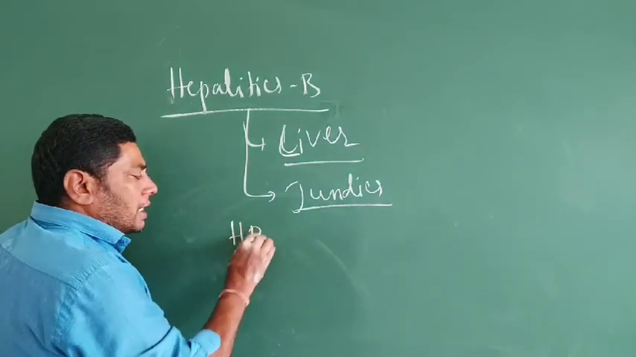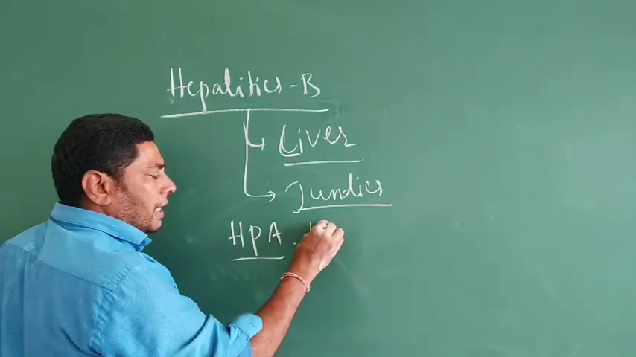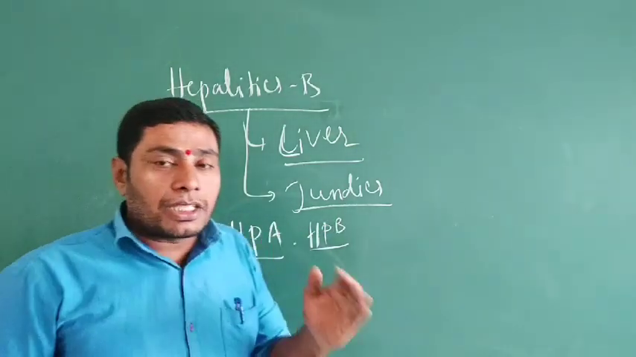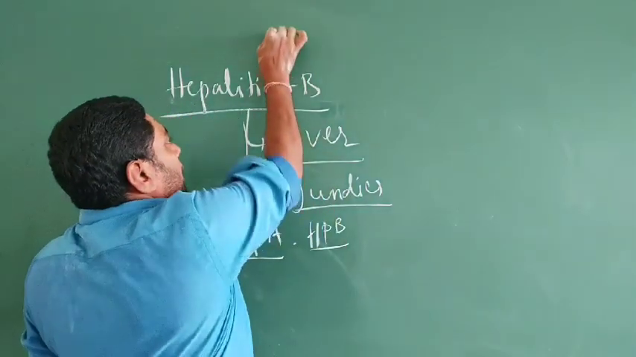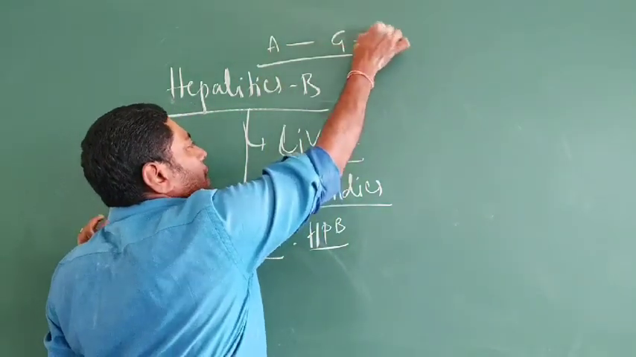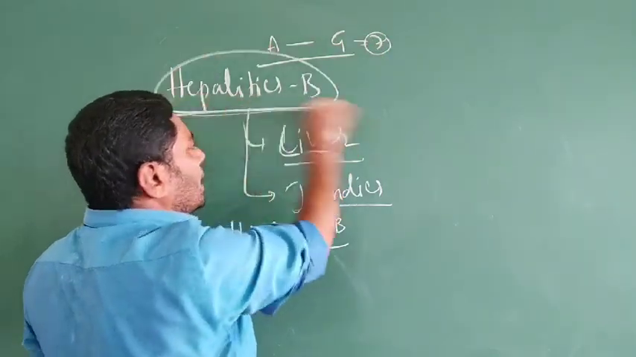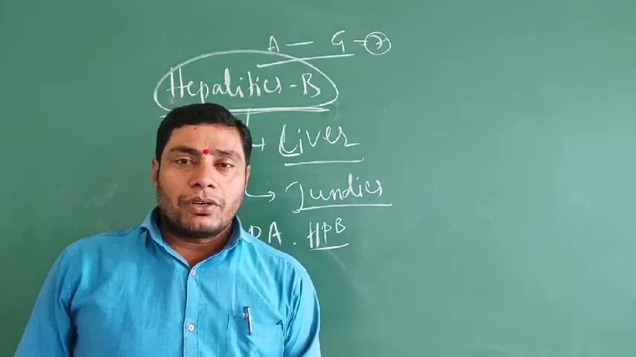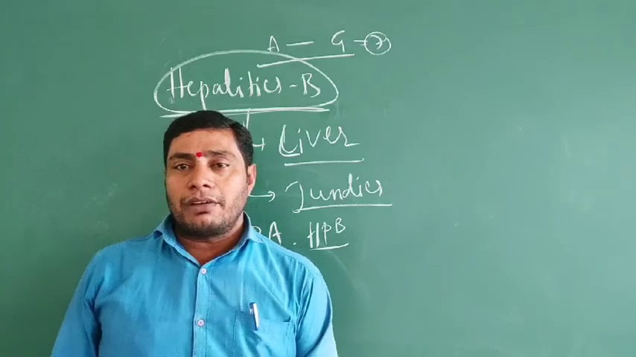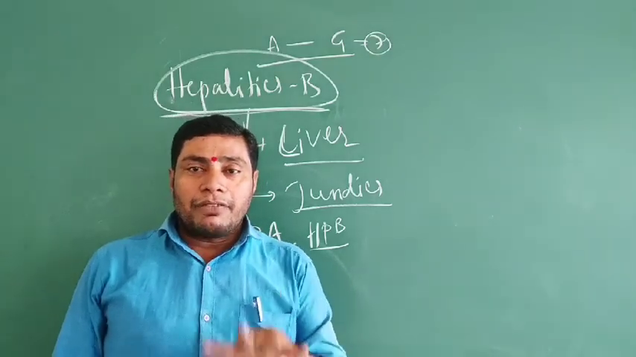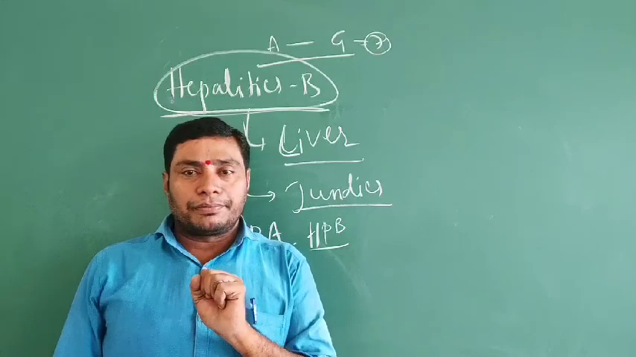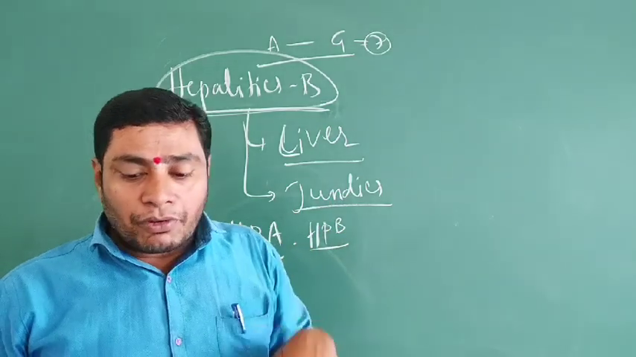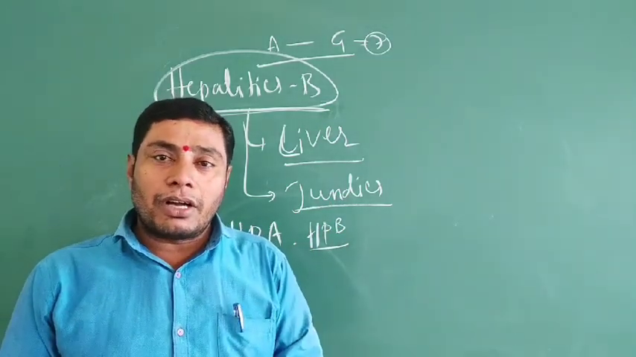So hepatitis A virus and hepatitis B virus, hepatitis C, up to G. So hepatitis A to G, 7 types are there. Among the 7 types, hepatitis B is a very dangerous virus. It causes liver damage. Already we know from the first year classes the importance of the liver. The liver is a detoxification organ. That's why the liver may be damaged by the virus, so it causes jaundice.